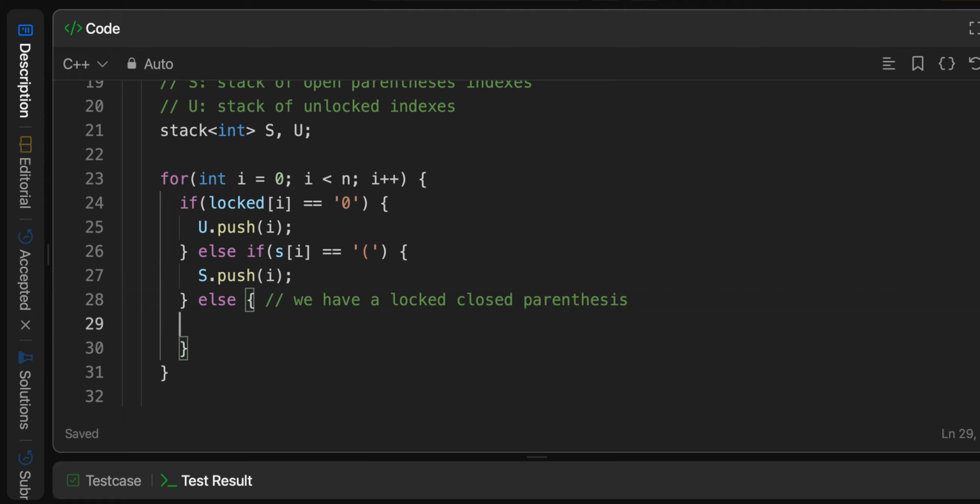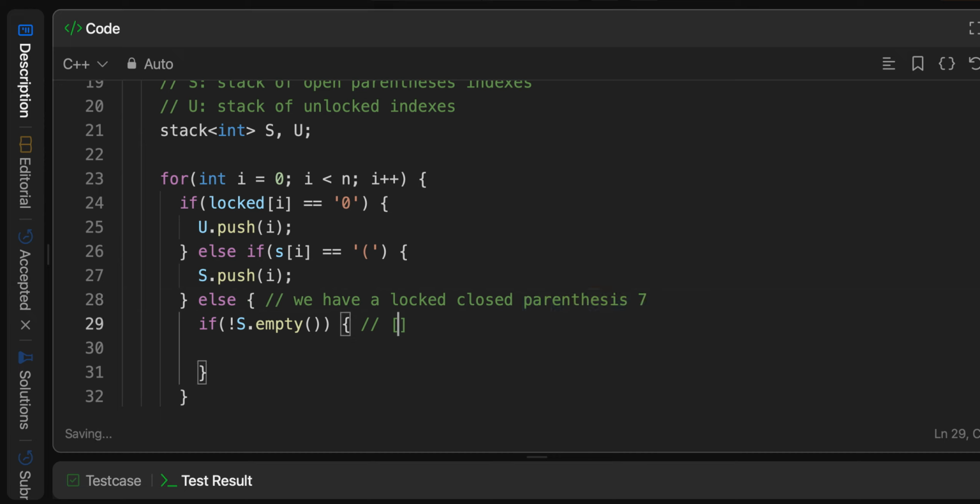If we have this, we're hoping that there is an open parenthesis on the stack. So we say something like if not s.empty. Remember, we're storing indices of open parenthesis locations. Just suppose we're at index 7 now.